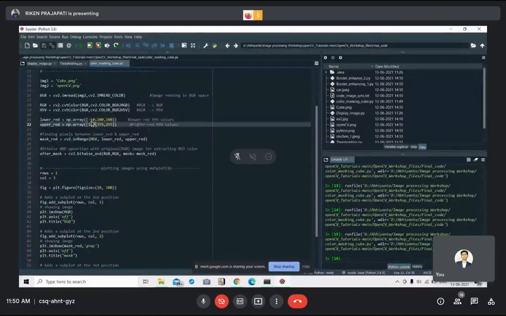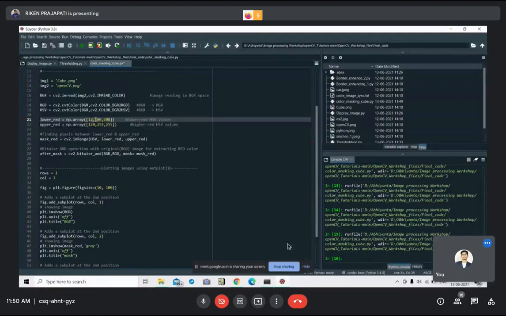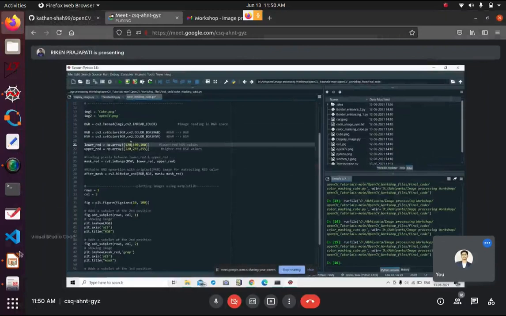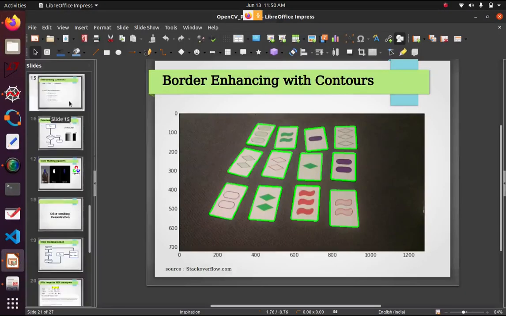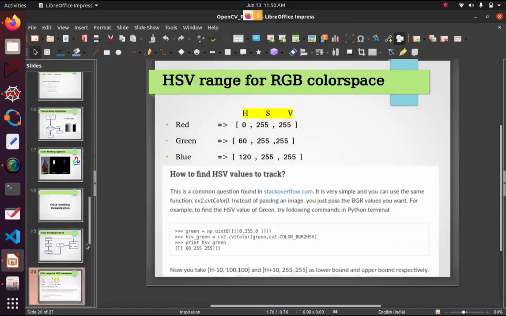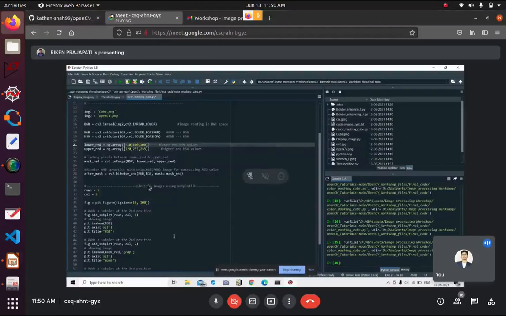Delete the minus 10 and put the lower range there. What should I do, 120? No, not 120, lower range. What should go in place of minus 10? The blue range is 120, so 120 minus 10 means 110. Put it 110. Yes. And at the 120 write 130.